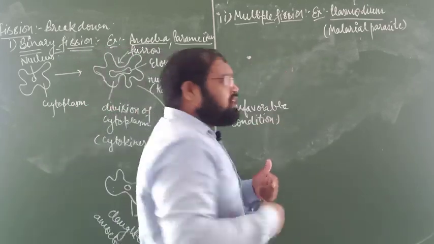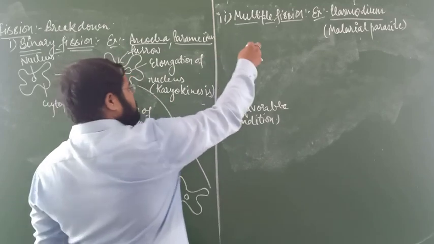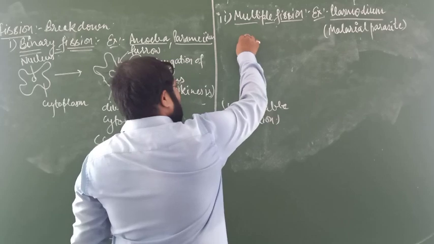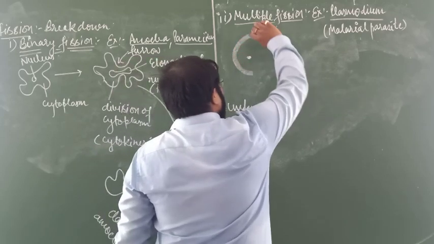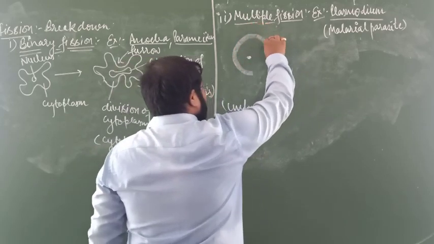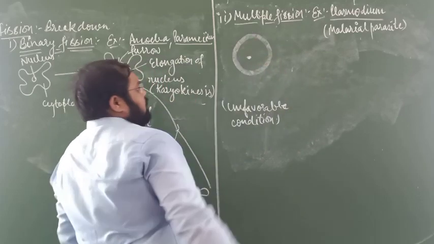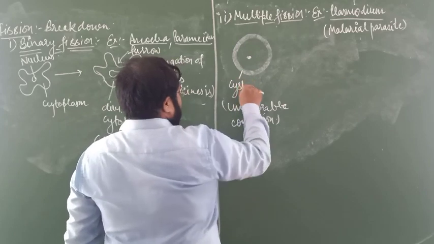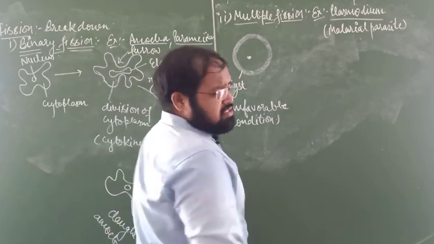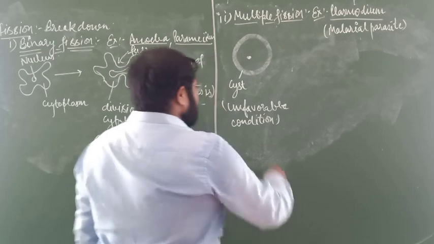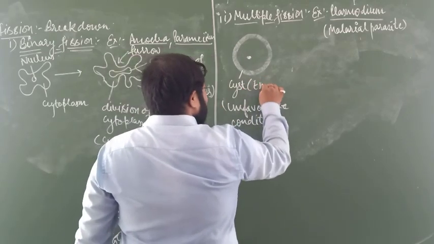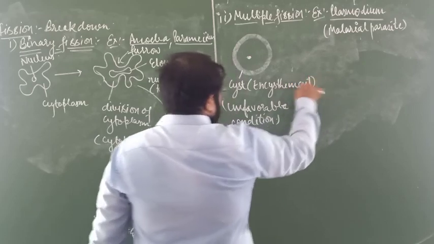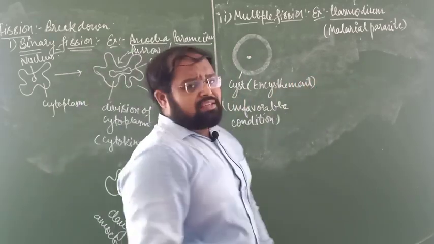That condition is called an unfavorable condition. So in an unfavorable condition, this Plasmodium makes a wall or layer on its body. This layer is called a cyst. CYST, this layer is called a cyst. And the process of making a cyst is called encystment. This process is called encystment.